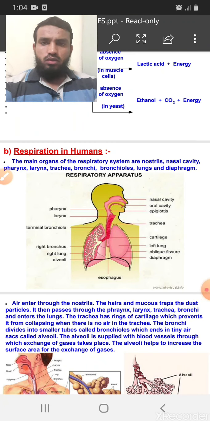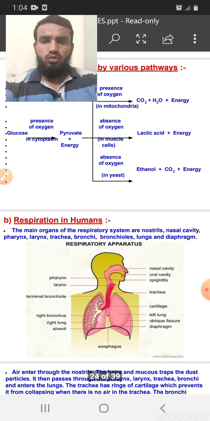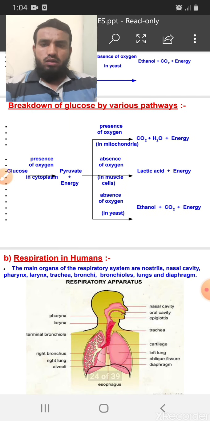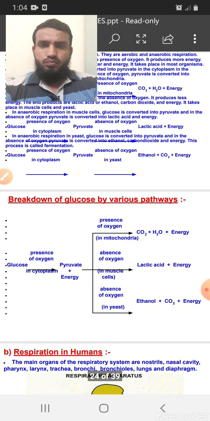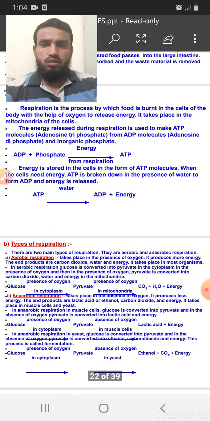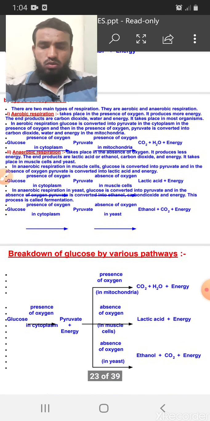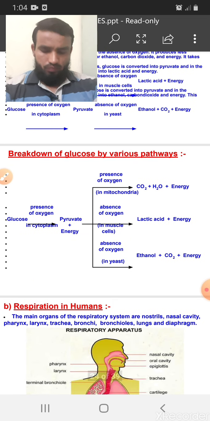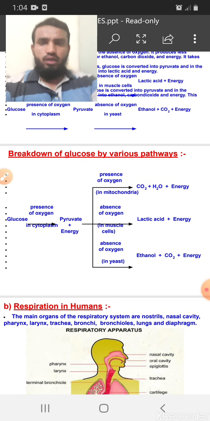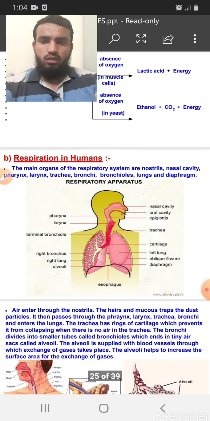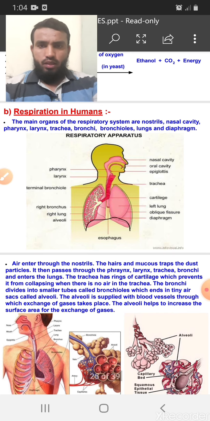And as we have started and reached the process of respiration, we have completed some parts of it, like what is respiration, what are the types of respiration, aerobic respiration and anaerobic respiration. And what are the various pathways in respiration, we have already completed. So now I would like to start the next point, that is respiration in humans, which is remaining.